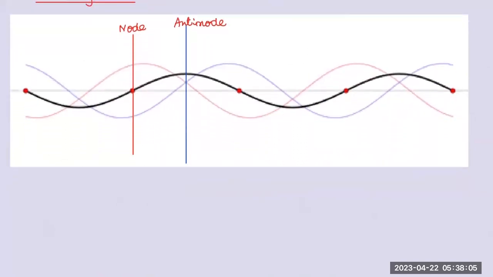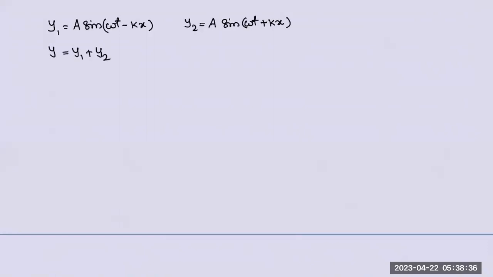We discussed a little bit about it, but let us start with the math of it. Let us take two waves: y1 is equal to A sine (omega t minus kx), and y2 is equal to A sine (omega t plus kx). If you want the resultant, y is equal to y1 plus y2, because they're moving in the same medium.